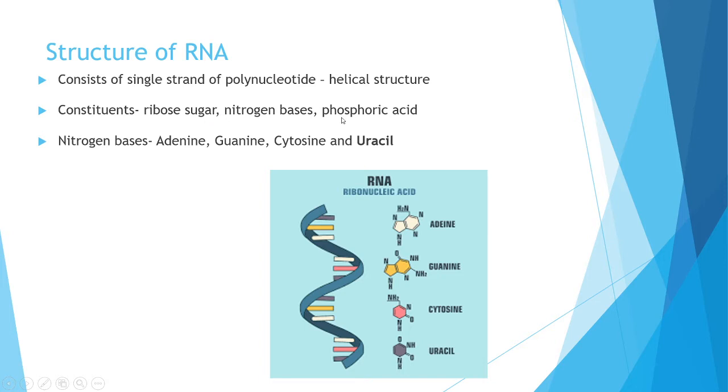And there are also the nitrogen bases. In nitrogen bases there is one difference. The nitrogen bases in RNA are adenine, guanine, cytosine, and uracil. But in DNA, instead of uracil, it is thymine. That is the difference. So, the structure of RNA: it is a single strand of polynucleotide with a helical structure, and the constituents are ribose sugar, nitrogen bases, and phosphoric acid. In RNA, adenine, guanine, cytosine, and uracil are present; in DNA, it is thymine instead of uracil. That is the structure of RNA.